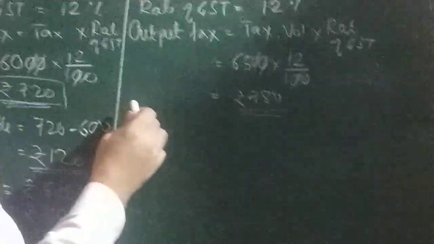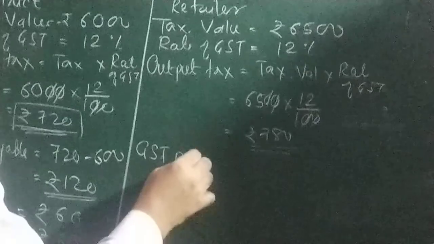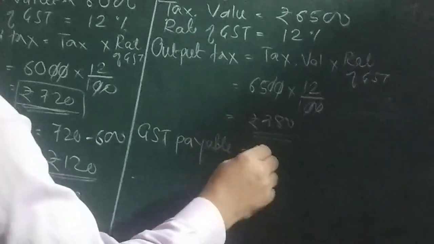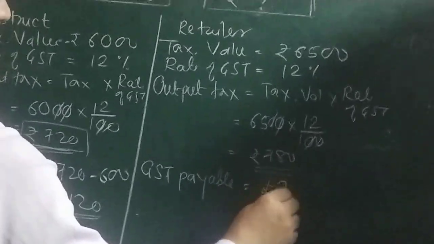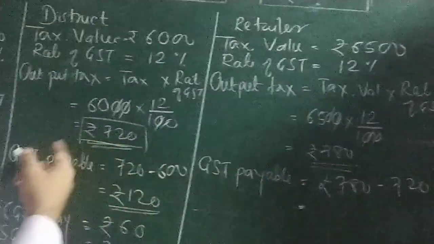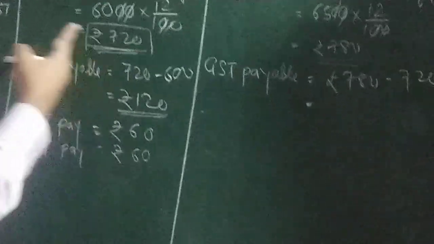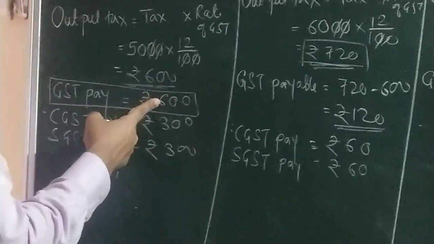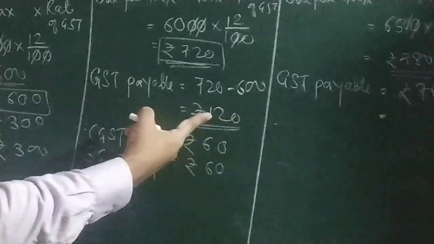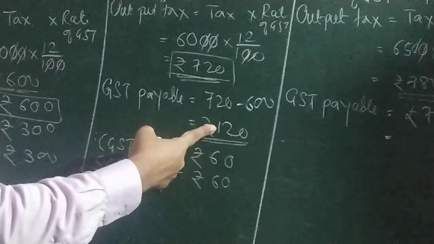So GST payable will become rupees 780 minus 720. Why 720? Because 600 was paid here and here 60 plus 60, so 600 plus 120, that is why 720 was paid to the government.